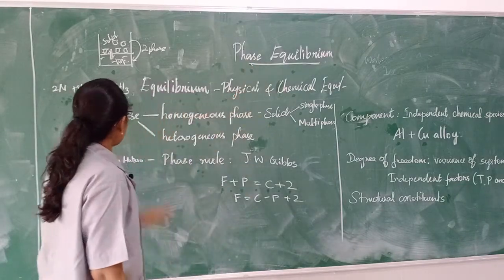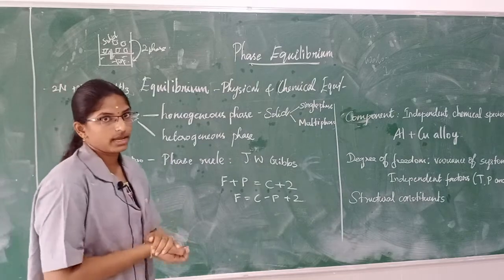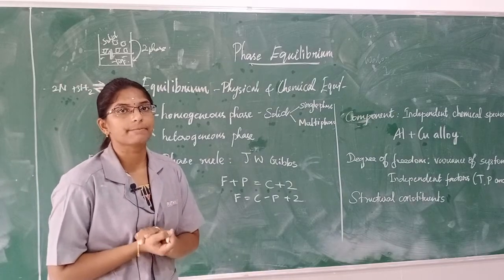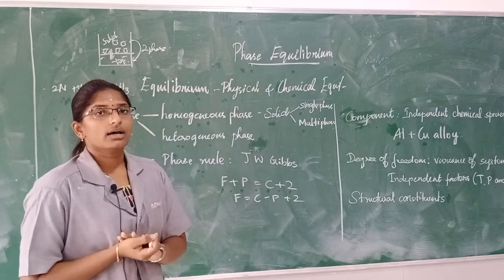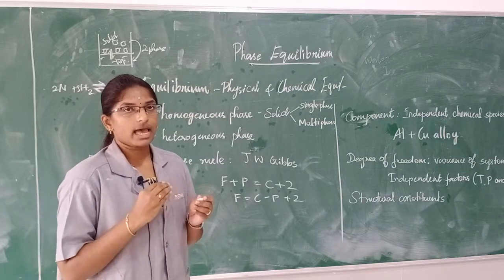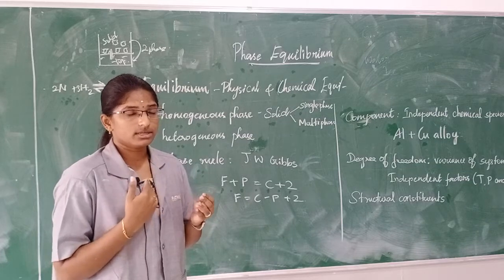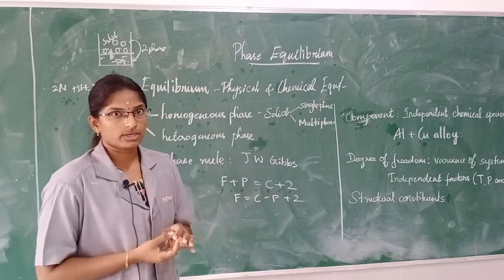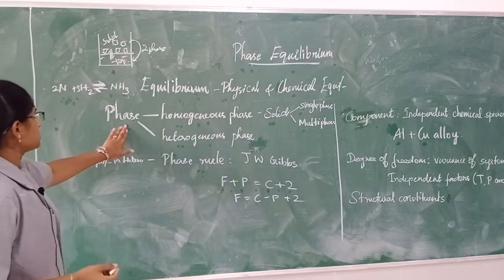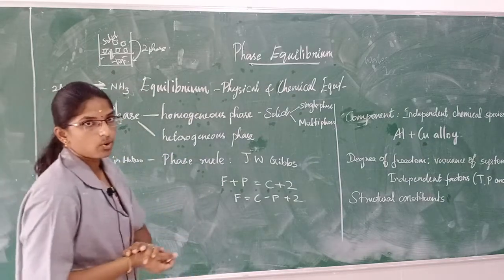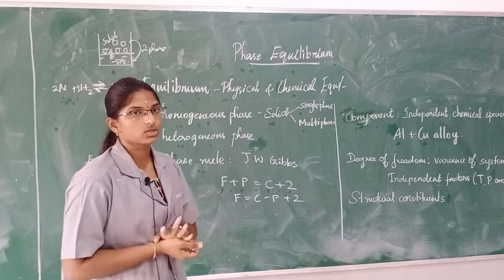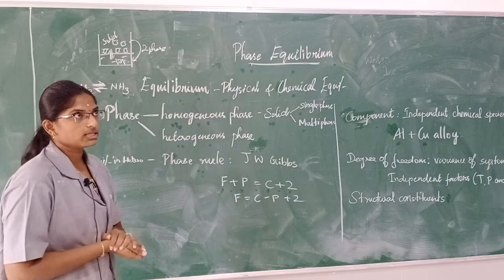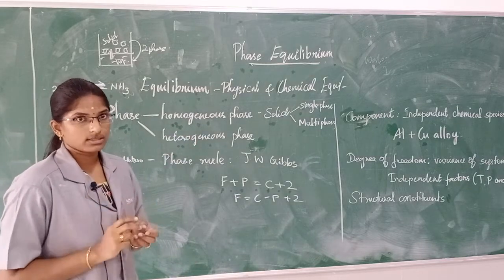When we come to the phase, what is a phase? A phase is a homogeneous and physically distinct part of the system. A phase can be differentiated by mechanical or any other surface boundaries. These phases can exist in two forms: one is the heterogeneous phase and the other is the homogeneous phase. First we come to the homogeneous phase.